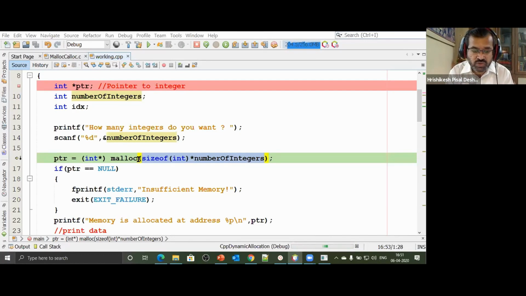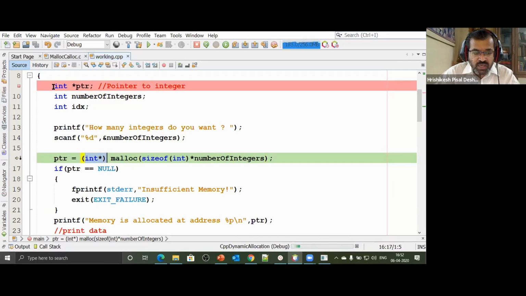Now, since you plan to store integers, it's your duty, because if you look at the malloc function, the return type, it returns an address which is of type void star. And I'm not going to store integers as address of type void star, because whatever location where the integer variable has been stored, that address should be of type int star. So I typecast it into int star. So I forcefully convert, type conversion. And with C style casting, anything can be converted to anything. So the address of type void star, which has been returned by this particular function malloc, is now being typecasted to type int star,